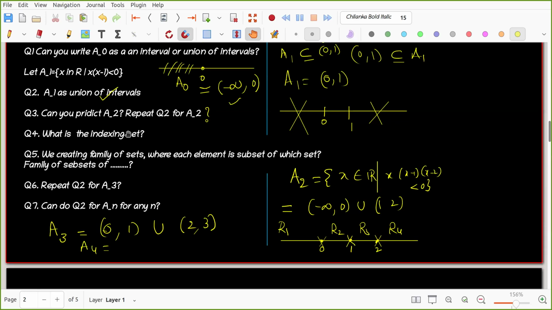Can you tell me, anyone you want to comment, you comment. What is the indexing set here? Can you tell me that, Sonali?